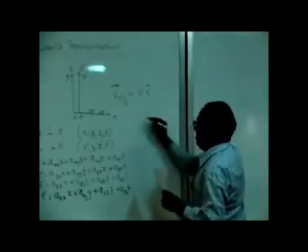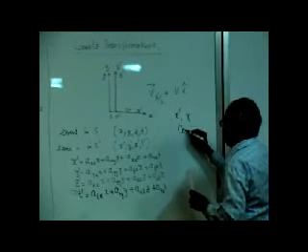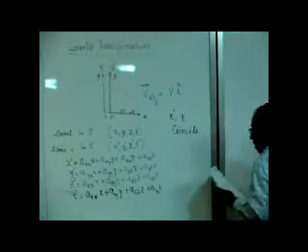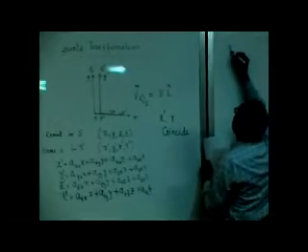Now, I'm going to make some simple assumptions. I assume x prime and x coincide. And then I assume y equal to y prime equal to 0 coincides all the time.